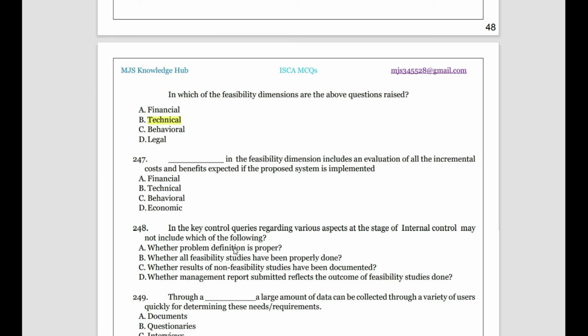Okay, then comes: dash is the feasibility dimension includes an evaluation of all the incremental cost and benefits expected to the proposed system. Incremental cost and benefit. So directly because it came cost and benefit, don't go to financial. Financial feasibility deals with the financial cost involved in making the system. But after you have the finance, what is the cost and benefit you're getting? So it is the economic feasibility dimension that we need to take care of.